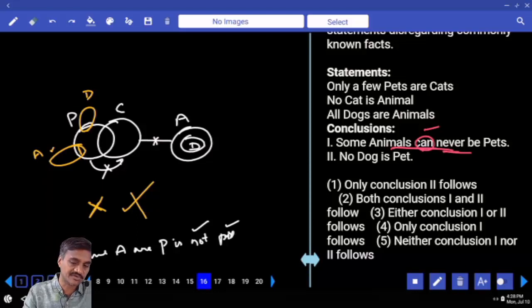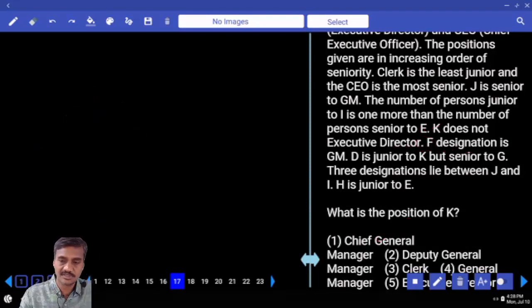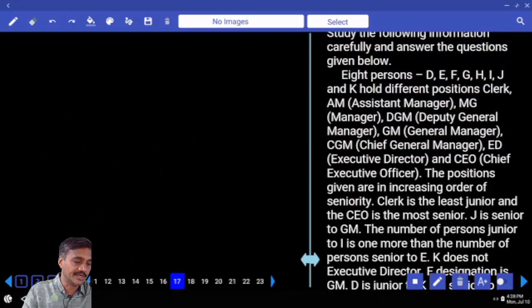Then what is your answer? Neither one nor two. Choice 5 is the answer. Question number 6. Follow here. Then next one, 17 only. Now in this question number 17, 8 persons were there. First or the second priority? Definitely under the first priority itself.